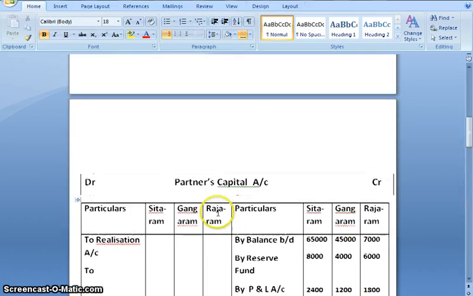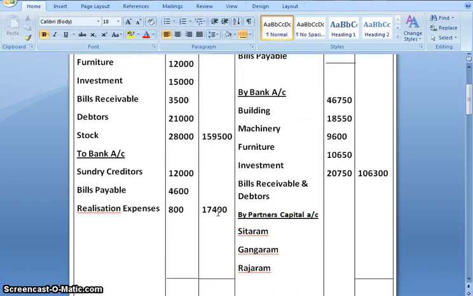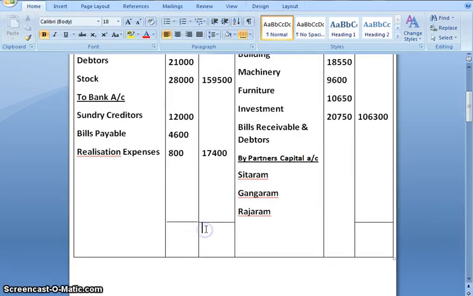Now moving ahead, let us first close the realization account. The debit side is more. So on adding 1,59,500 plus 17,400, we get 1,76,900.